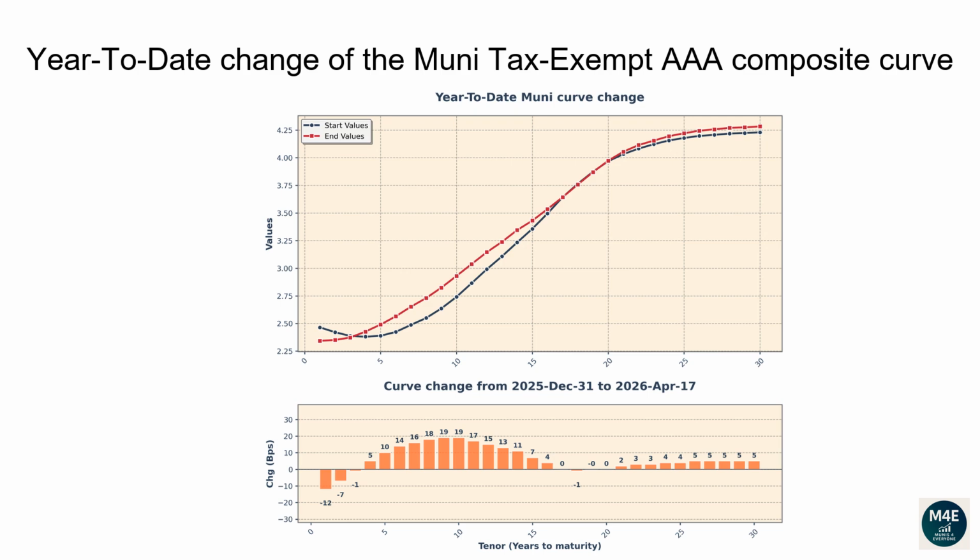The 1-year tenor changed -12 basis points. The 2-year tenor changed -7 basis points. The 5-year tenor changed 10 basis points. The 10-year tenor changed 19 basis points. The 20-year tenor changed 0 basis points. The 30-year tenor changed 5 basis points.